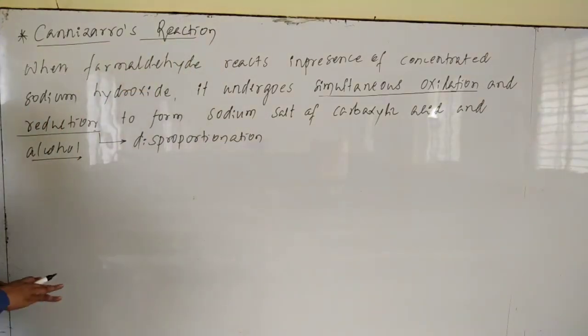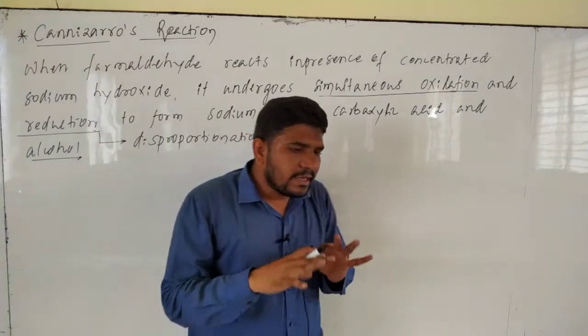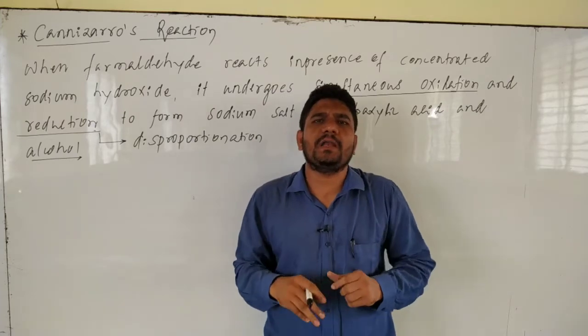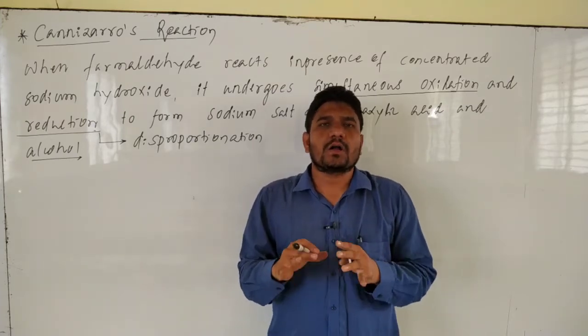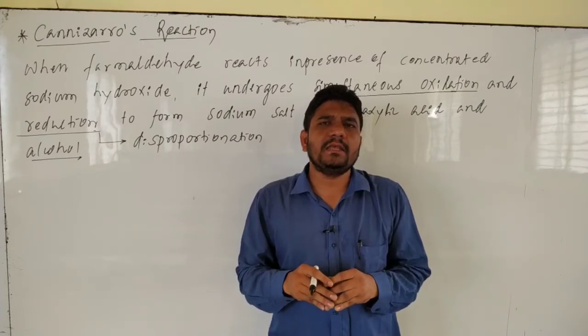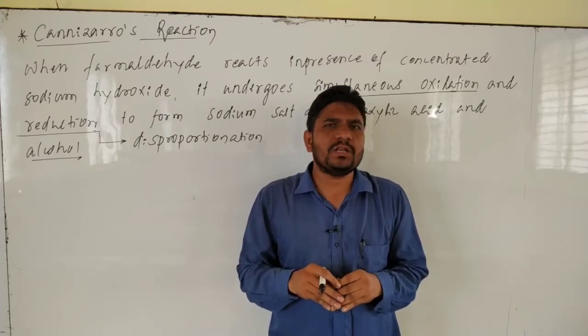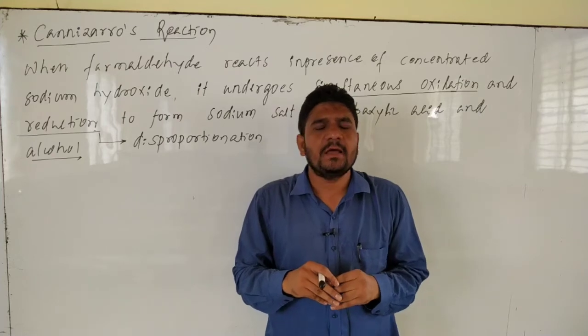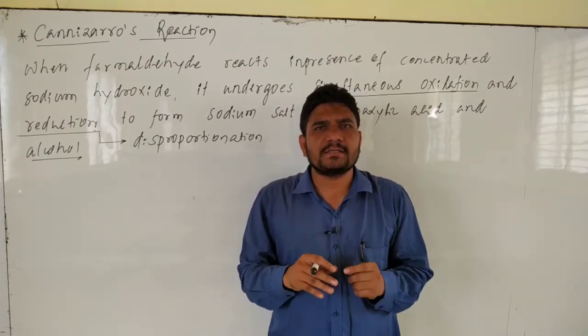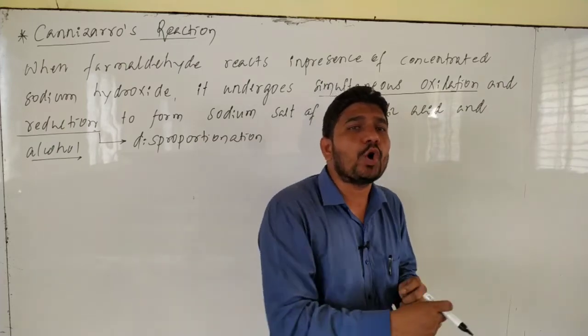When an aldehyde that doesn't contain alpha hydrogen reacts with concentrated sodium hydroxide, it undergoes simultaneous oxidation and reduction, which is called disproportionation, to form a sodium salt of carboxylic acid and a corresponding alcohol. Okay.